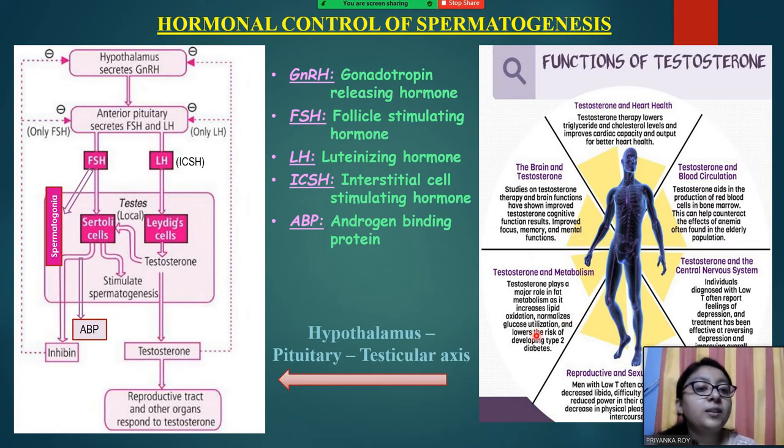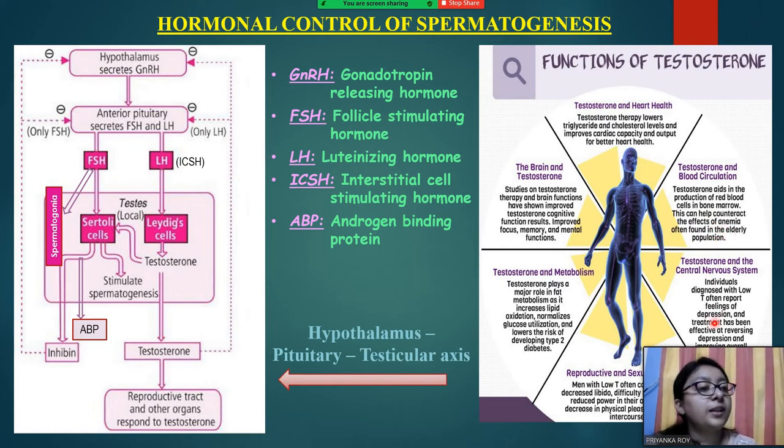In metabolism, it increases lipid oxidation, normalizes glucose utilization and lowers the risk of type 2 diabetes. And in blood circulation, it helps in the production of RBCs. It can help counteract the effects of anemia.